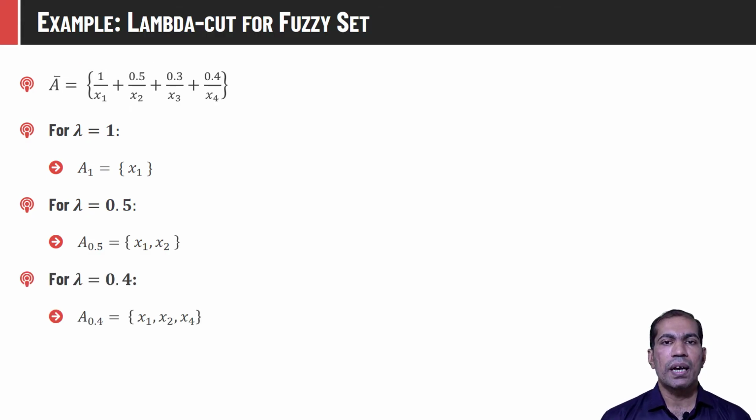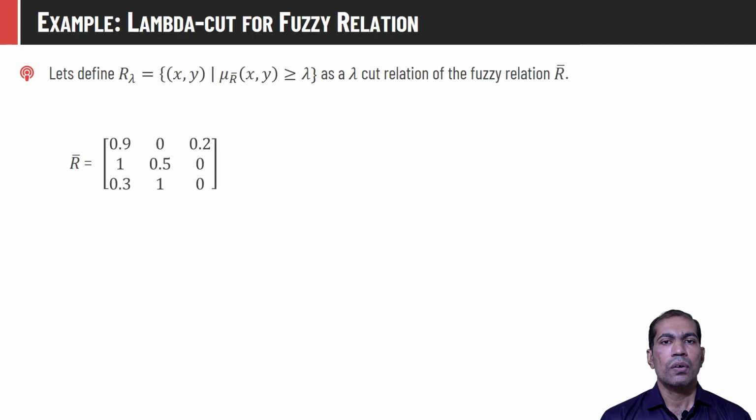In the same way, we can apply any value of lambda and we can derive a crisp set from the given fuzzy set. We can also convert a fuzzy relation into a crisp relation by applying the same principle. Crisp relation R lambda is given as a collection of tuples x comma y such that the membership value of tuple x comma y in fuzzy set R bar should be greater than or equal to lambda.